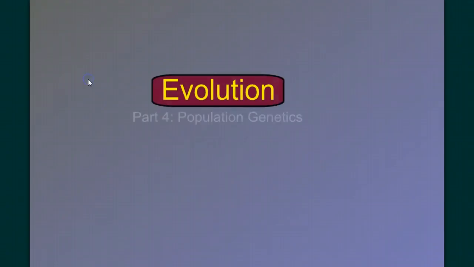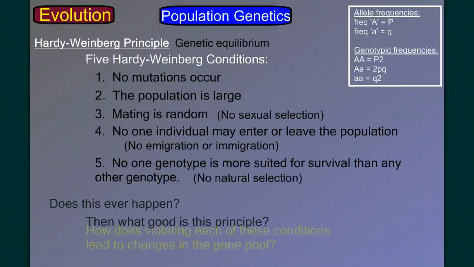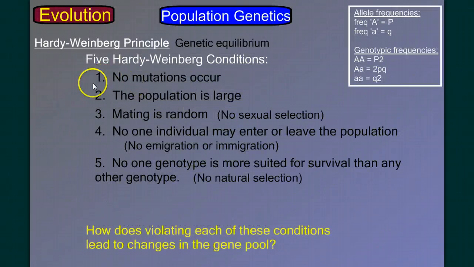Welcome back to our video on population genetics. This is part 2. When we left our story, we were about to tackle each of the 5 Hardy-Weinberg conditions, seeing what happens when we violate these conditions, how it leads to changes in the gene pool. Let's start with the first condition.